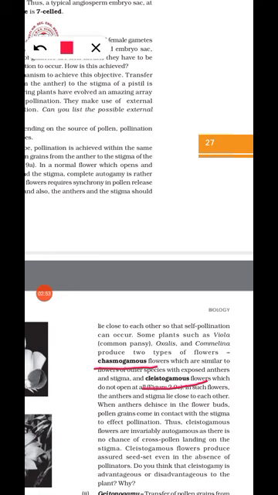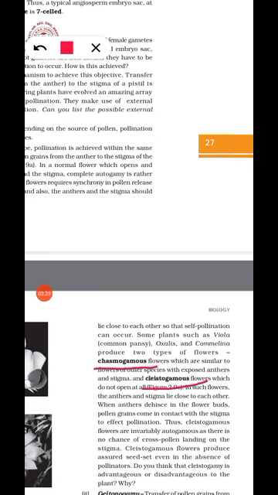Cleistogamous flowers are invariably autogamous, as there is no chance of cross pollination. So what is the advantage of this? They need not depend on any other pollinating agents. They can directly get pollinated by their own pollen grains.